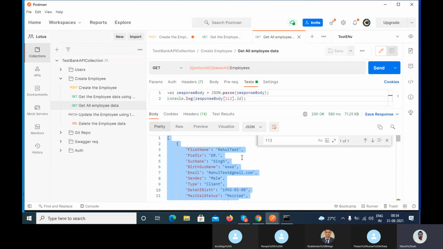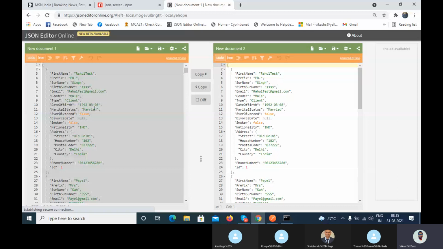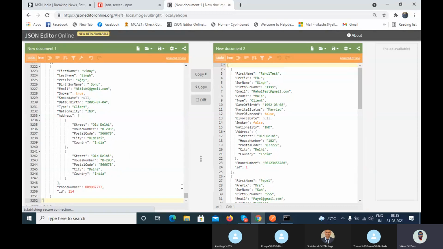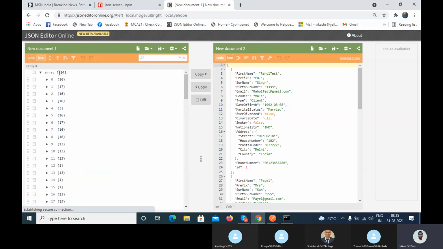When you are creating any data, the new index will get created. Agree? So if I click on 114, the total number of objects is 114.